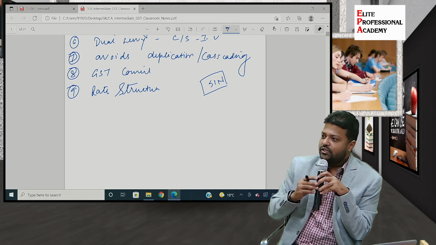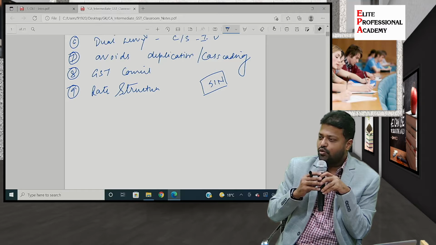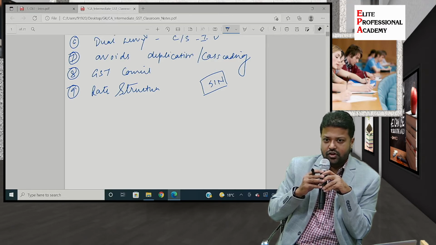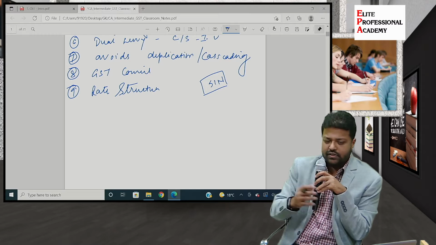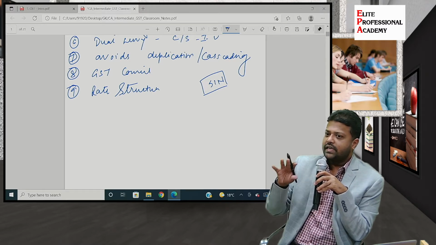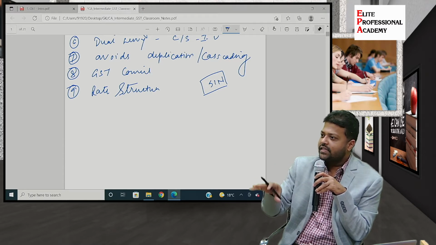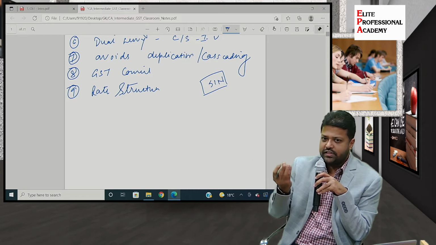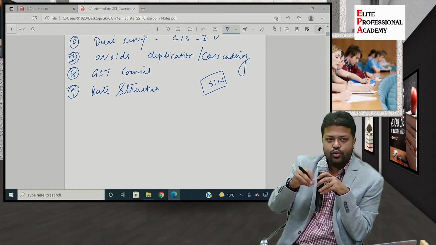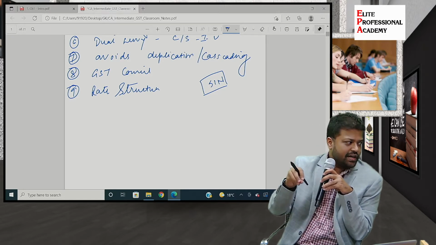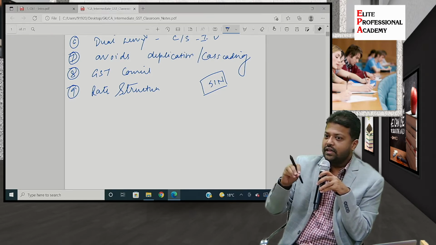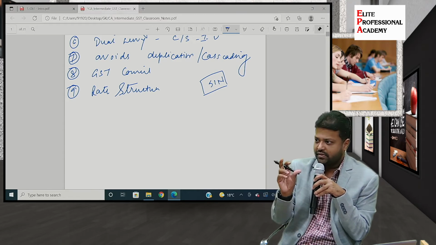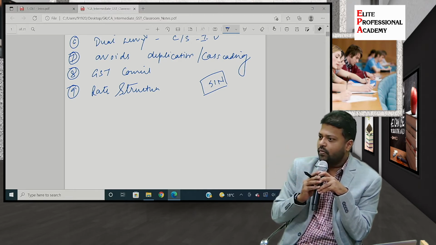So you must be aware that there is a concept called HSN, Harmonized System of Nomenclature, or SAC, Service Accounting Code. What are those? We'll see that in a while. But somehow we identify commodities and services under any taxation laws. There is a unique code which is given to that particular commodity or service, and accordingly the rate is associated with that number, HSN code or SAC code.